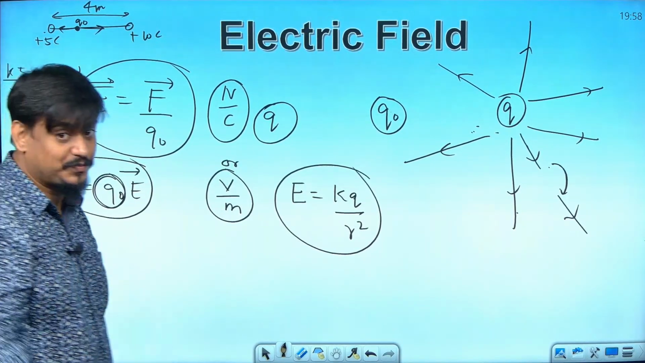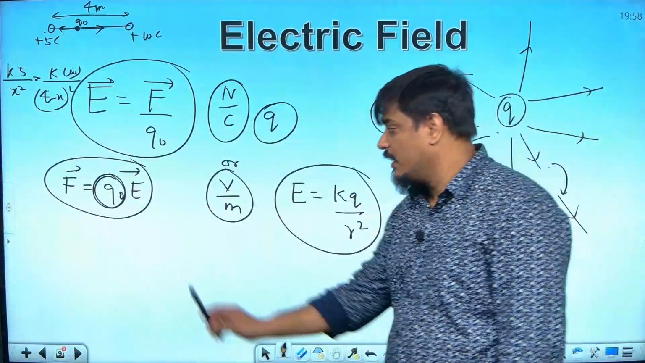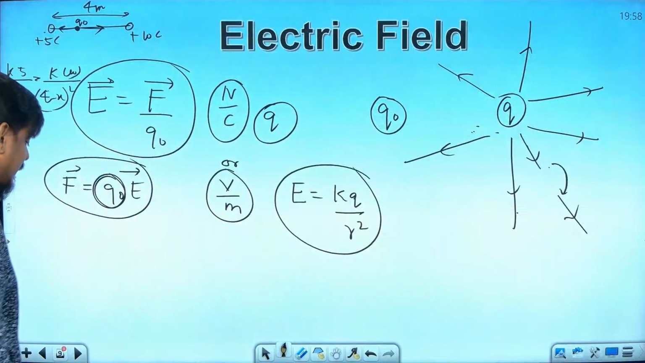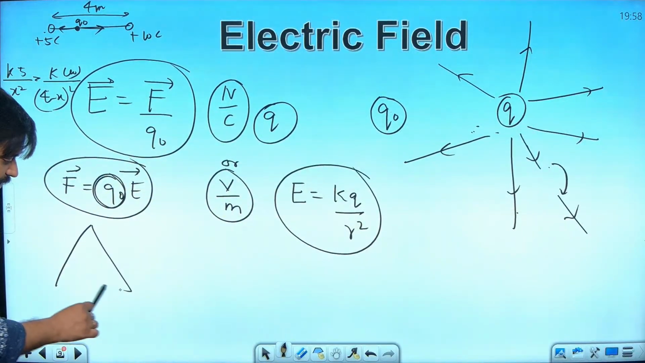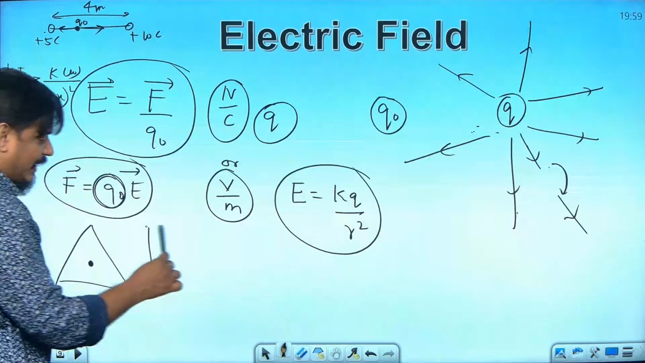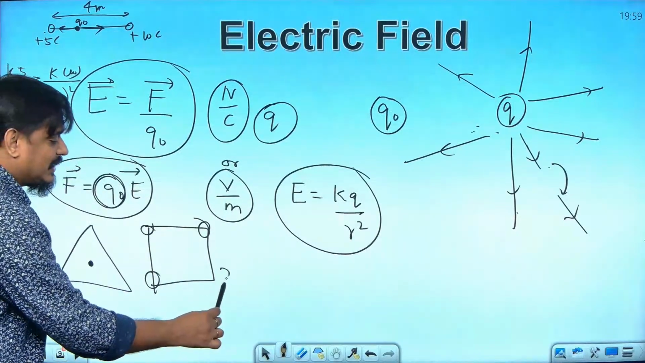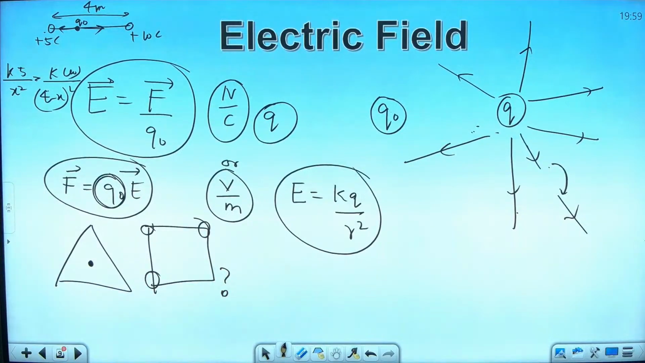One kind of question. The second kind of question that can come from here is a superposition based question. Once again, they will give you a triangle and they may ask you, at the centroid of the triangle, what is the electric field? Or they may give you a square with charges at the corners. What is the net electric field at this point?